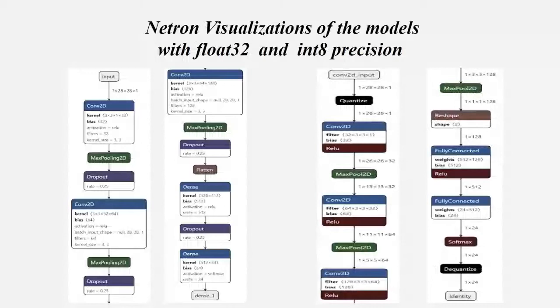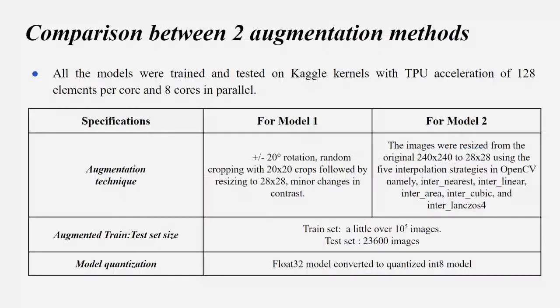This is a visualization of the network which we created. On the left, you see the float32 model. On the right, you see the integer 8 quantized model. The primary difference between these two is that you have the quantize step at the first and the dequantize step at the last. Other than that, the models are obviously the same.